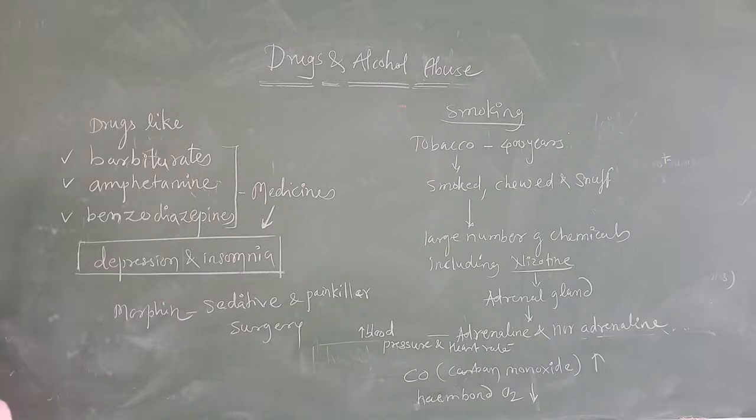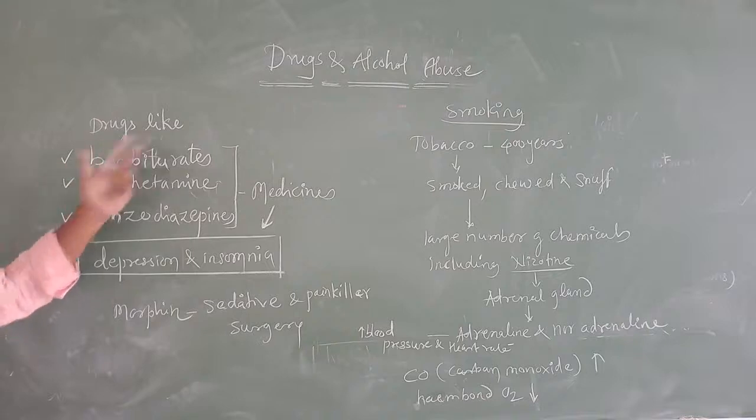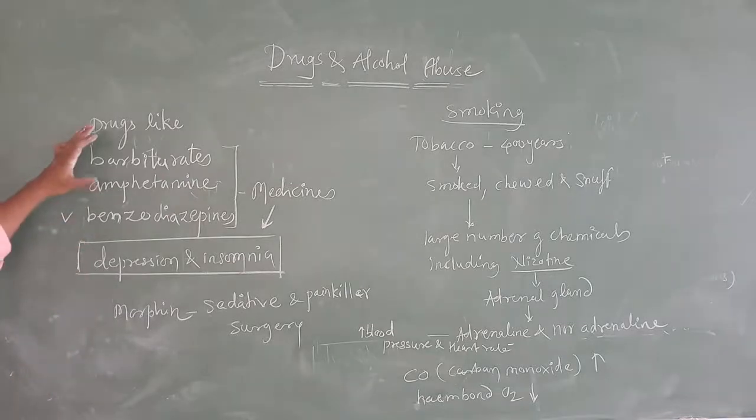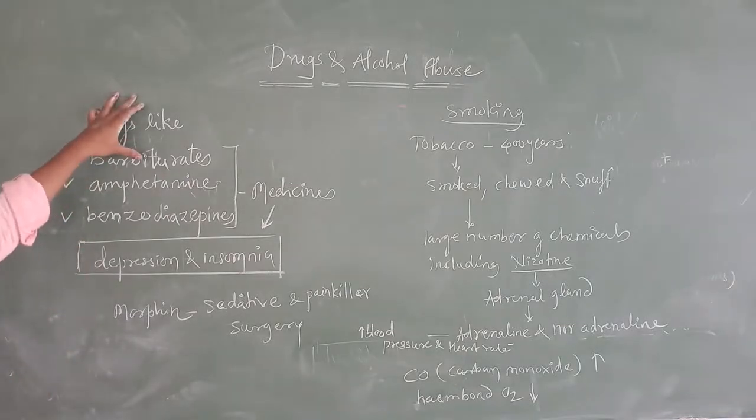But when we use them beyond the limit, illegally, in more quantity for a longer period, we call it abuse of drug.